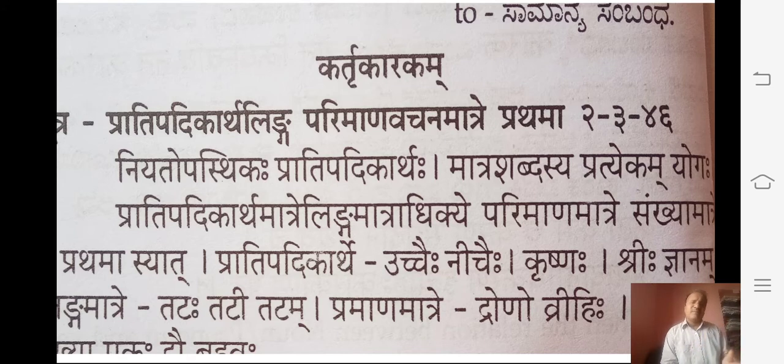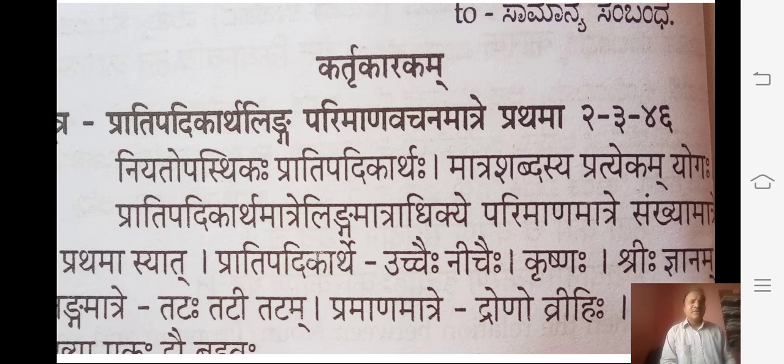In Sanskrit, the linga is not according to the object but according to the shabda. If we want to know the gender, it is indicated by the Kartru Karaka.